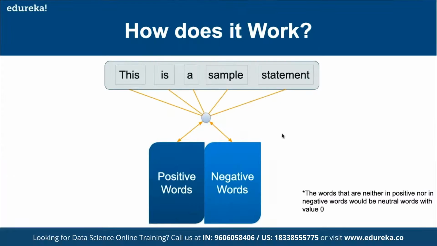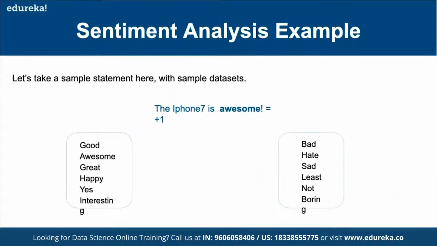So for example, suppose this is a good company. That means good is accounted as a positive word, so that is going to be added as a positive score. Suppose this company is not good. Not good is referred to as a negative response, so that is going to be counted as a negative score. So basically, we pick multiple words and then we try to understand the sentiment in which they are structured, and that's how we work on multiple sentiment analysis keywords. That's how it works.